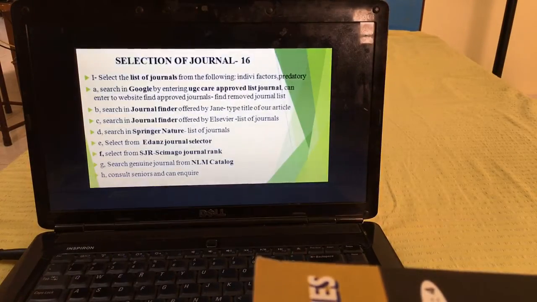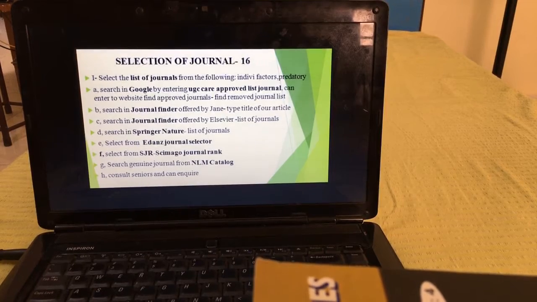Then there is a search engine called Springer Nature. There also you can get a list of journals. Edanz Journal Selector, there also you can get. SJR Journal, NLM Catalog. I will just show you the PPT where it is very clearly mentioned. You can select from the following list.